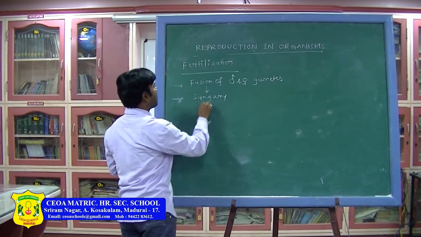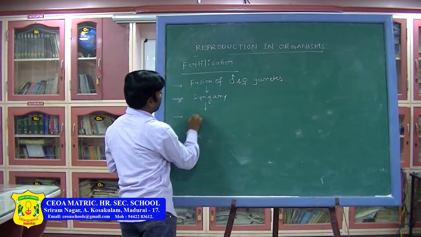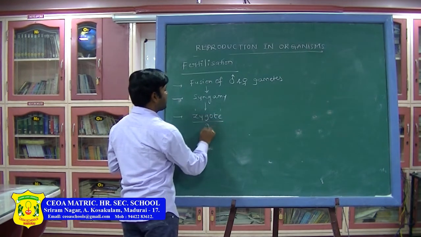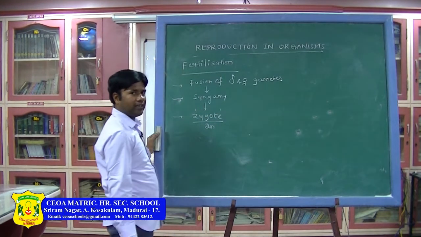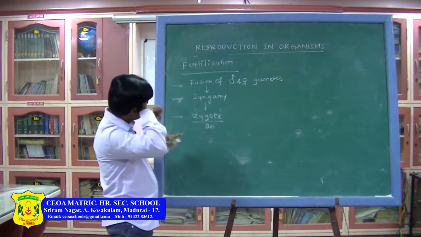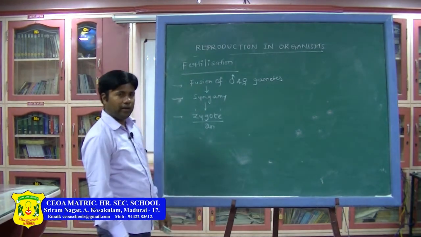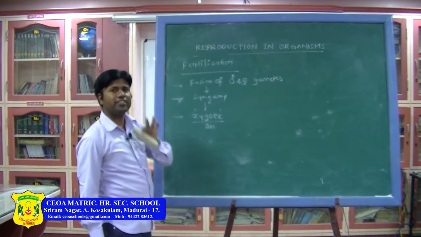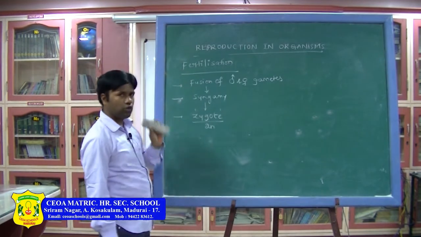Then due to that, what do you get? You will get a zygote. What is a zygote? Zygote is in 2n diploid condition. Okay, next. So what did we get now? We got a zygote. In fertilization, we are running only up to the formation of the zygote.